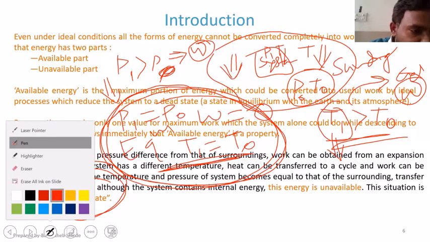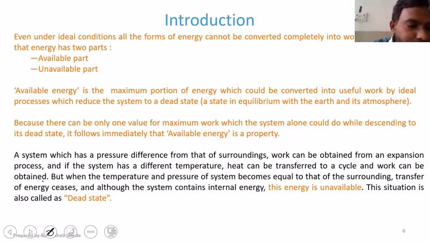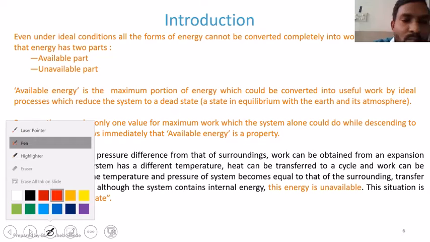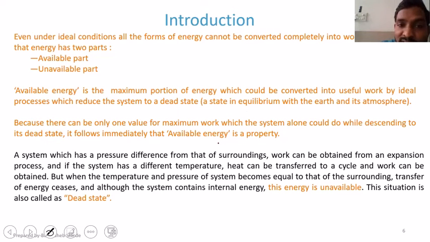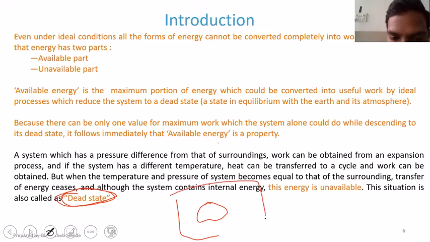Before that, let me erase all the things that I have written over here. Okay. So what I just said, I was explaining the dead state. Basically, the dead state is a situation when, suppose there is one system that has been placed in a surrounding. So this is our surrounding and this is our system.